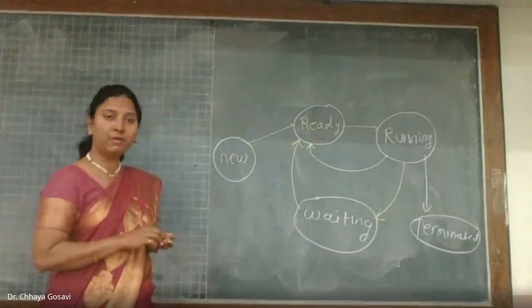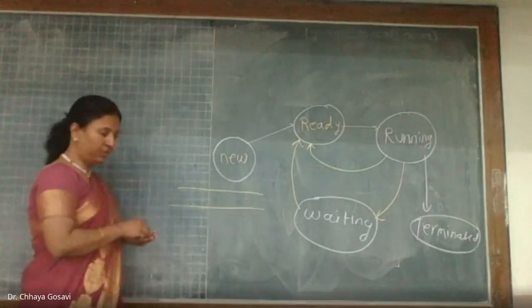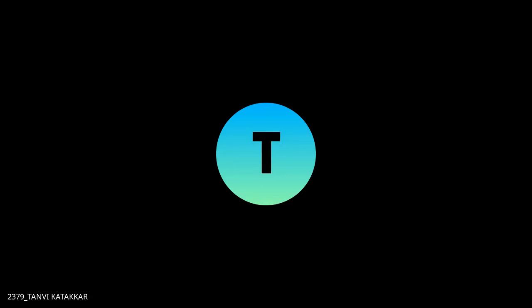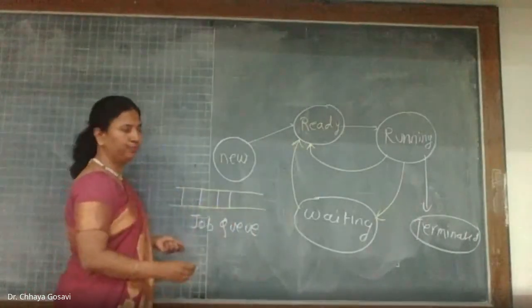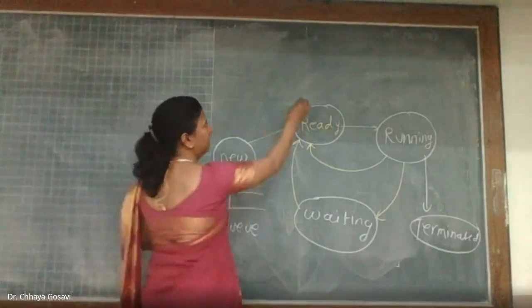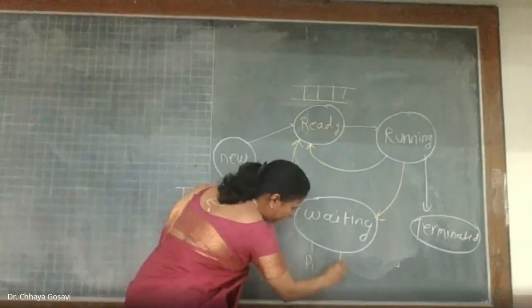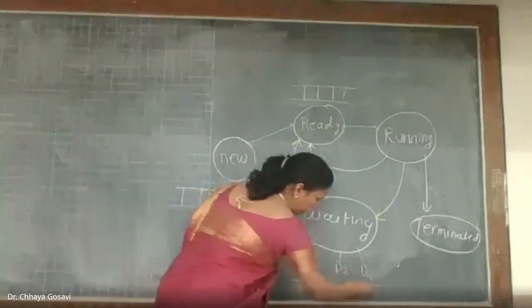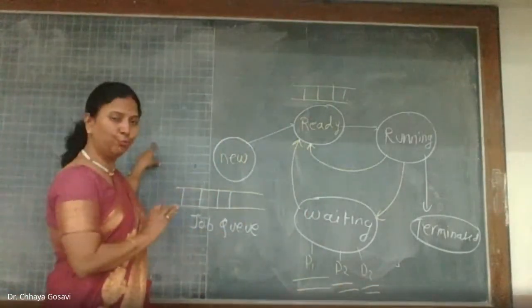And yesterday we have seen different queues. So which is this queue? Job queue. When a process arrives, it is first put in the job queue. Then this is the Ready queue. And here we have, for every device, device queues. A separate device queue for every device. So we have seen 3 queues.